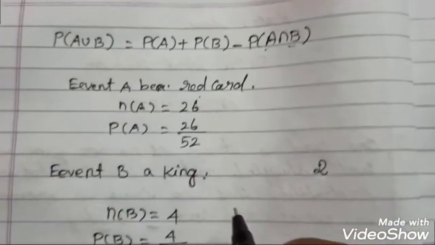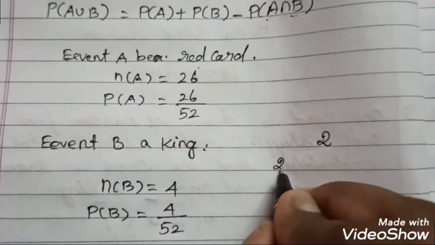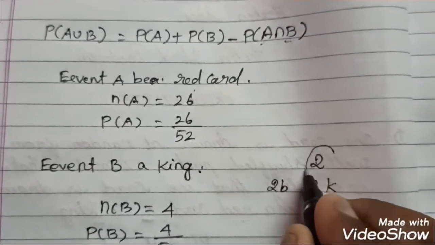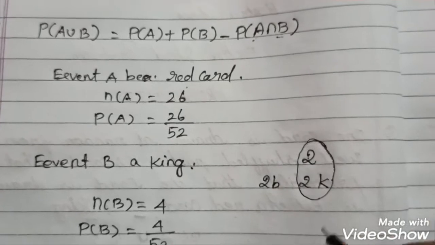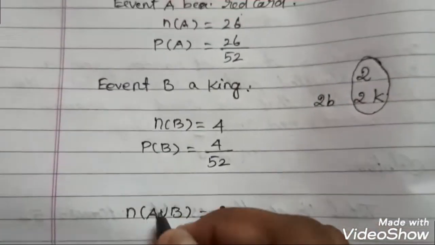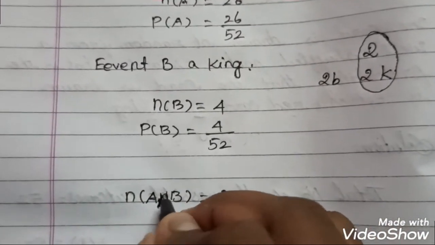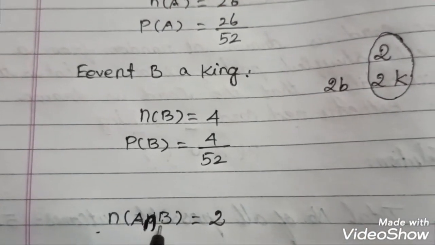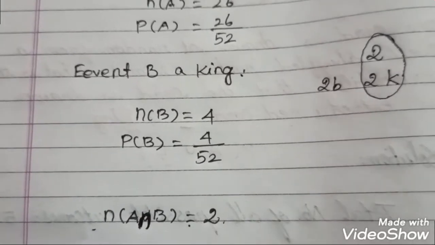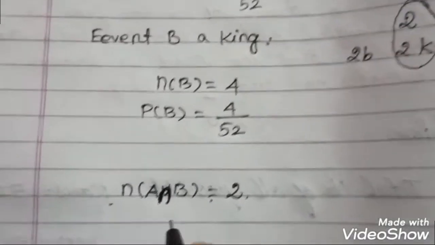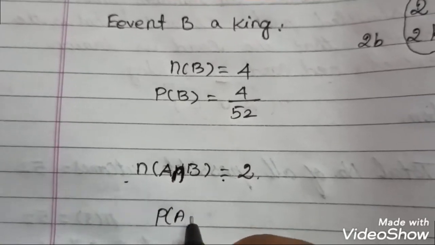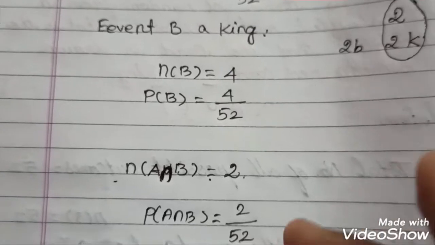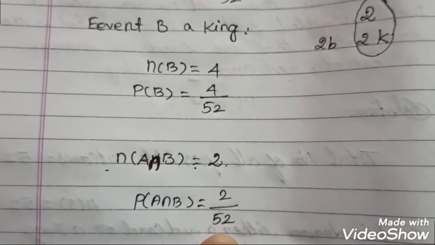The same way here, 2 black kings and then 2 red kings. Here you have to see that these 2 red kings and these 2 red kings are similar. So this is the common term, so here I have to take A intersection B. So A intersection B is equal to 2. So the probability of A intersection B is equal to 2 by 52. Out of 52 cards, we compare the king and red card.